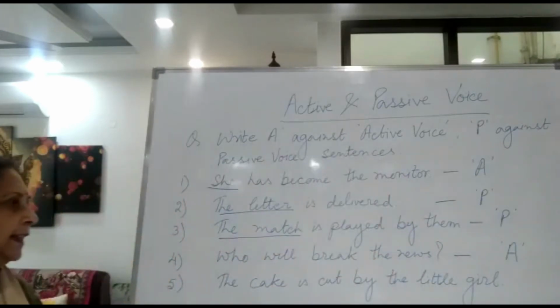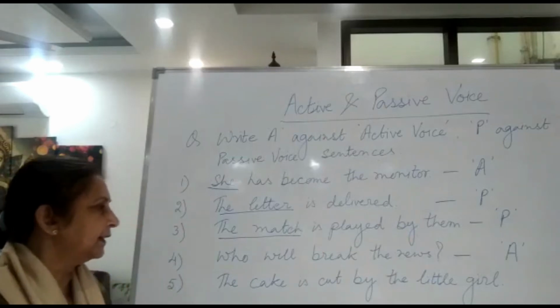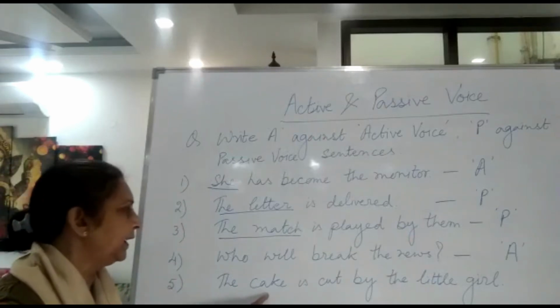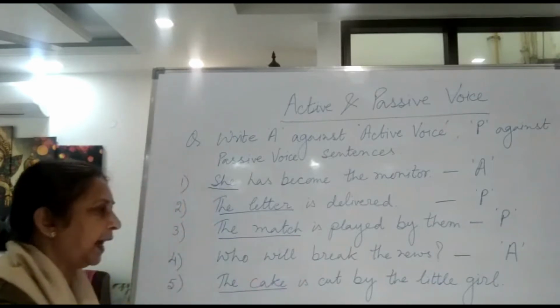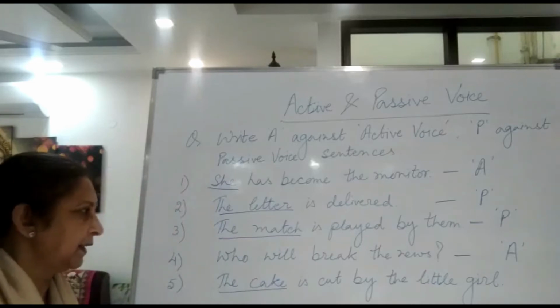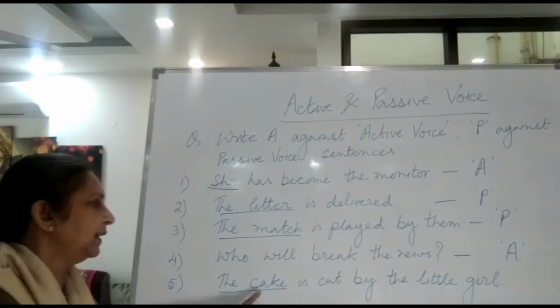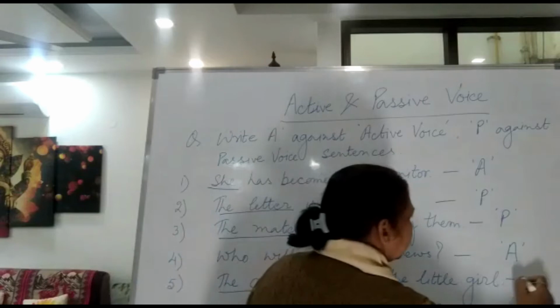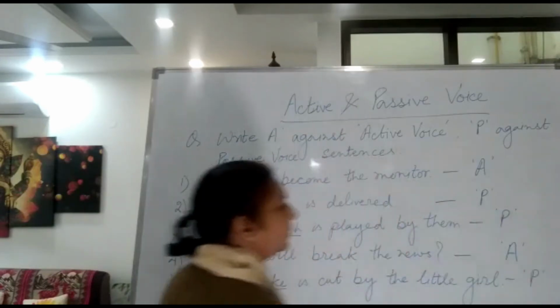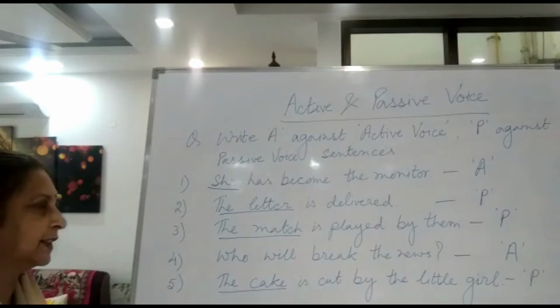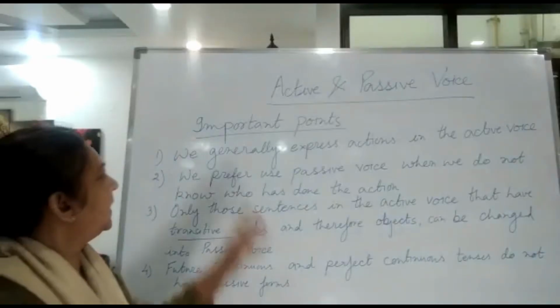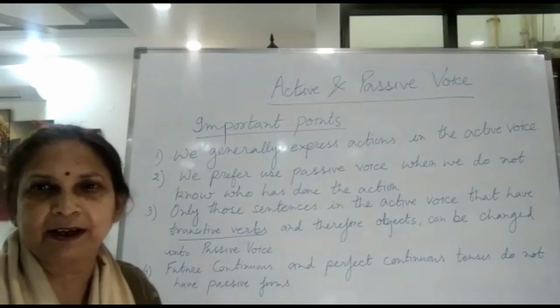Next one is the cake is cut by the little girl. Again, it is the little girl has cut the cake. The cake is the subject of this sentence, and it is affected by the action done by someone. So here it is subject and it is affected by the action. So this is passive voice sentence. Okay. First of all, we have to understand, we have to identify which is active voice sentence and which is passive voice sentence.